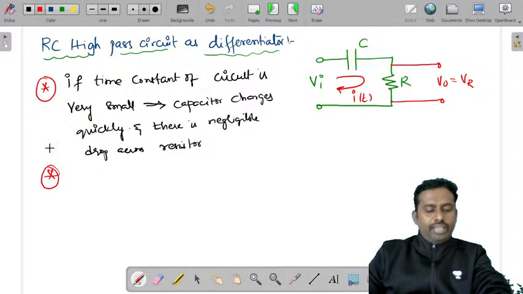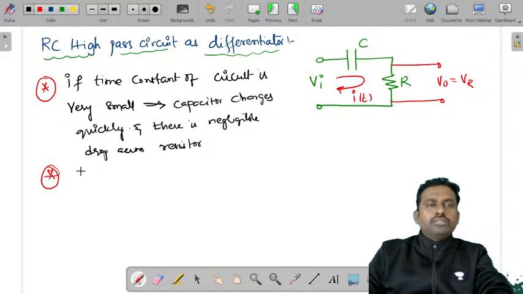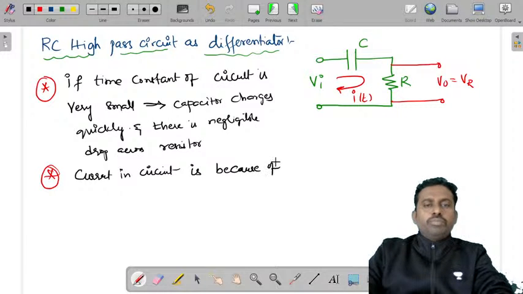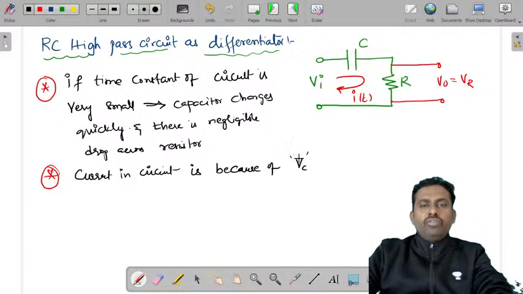Now if you observe the other point, therefore the current in the circuit, because it is the voltage across the capacitor that is charging quickly, the current in the circuit is because of the voltage across the capacitor that is flowing.